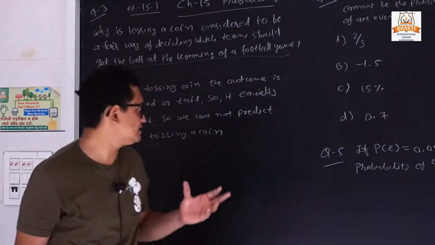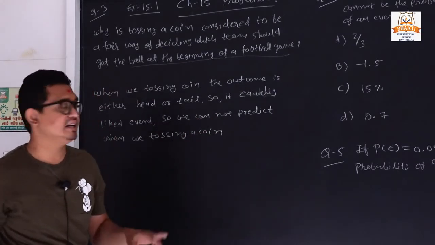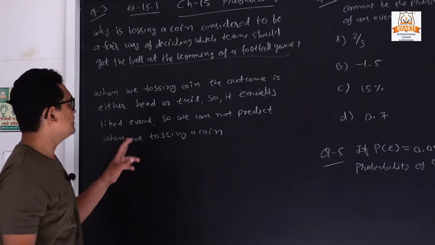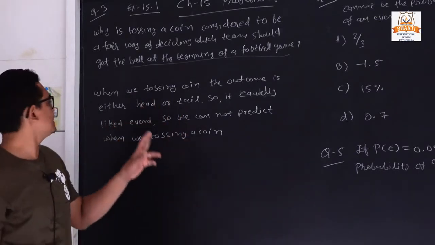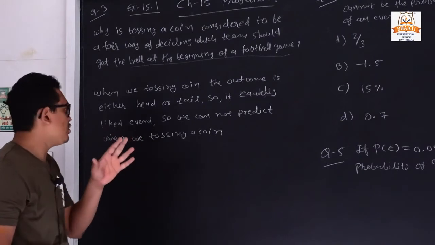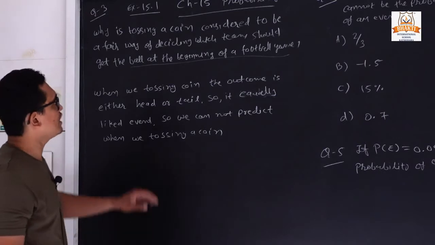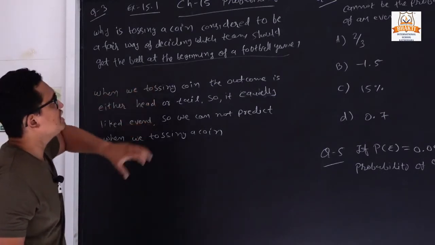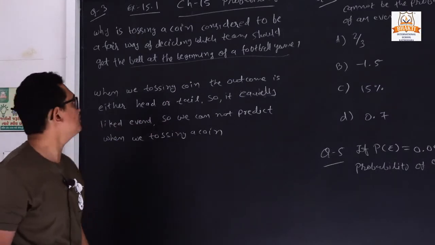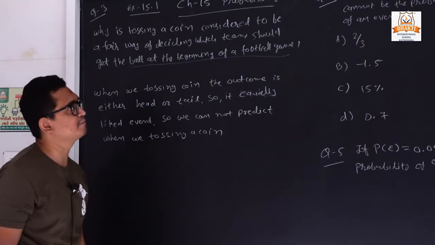So we can say that we cannot predict whether it is head or tail. When we toss a coin, the outcome is either head or tail, so it is an equally likely event. So it is called what? It is a fair way of deciding which team should get the ball at the beginning.